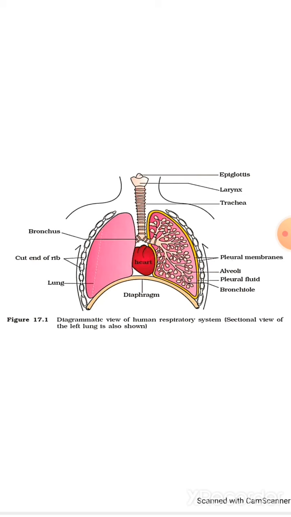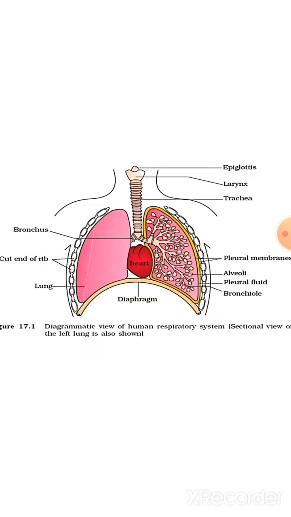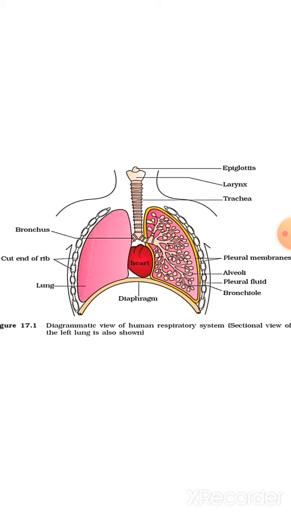Then after the pharynx comes the larynx, then the trachea. You can see in the diagram, the larynx is there. So the pharynx is the common passage for food and air. Get it? And then the pharynx opens into the larynx. What is the larynx? The larynx is the cartilaginous box. It is made up of cartilage and it helps in sound production, and hence it is called the sound box.